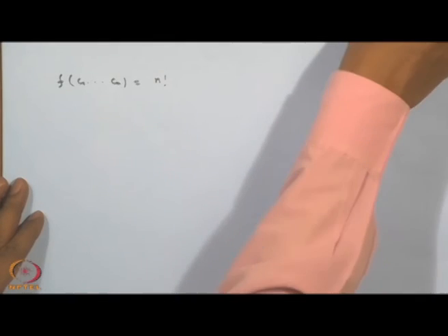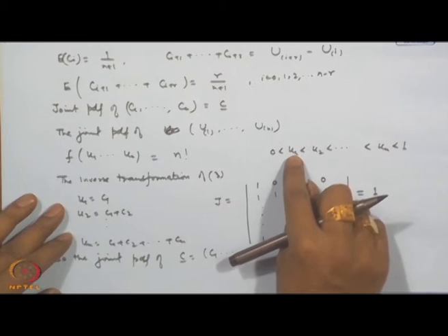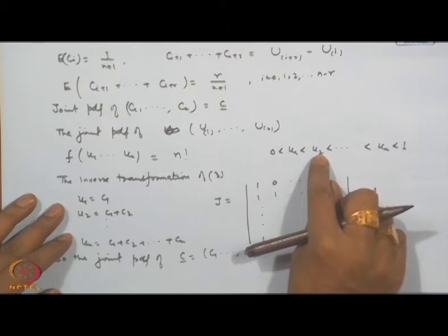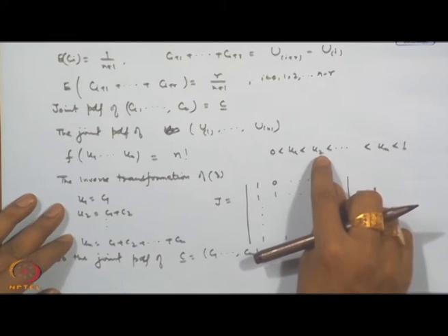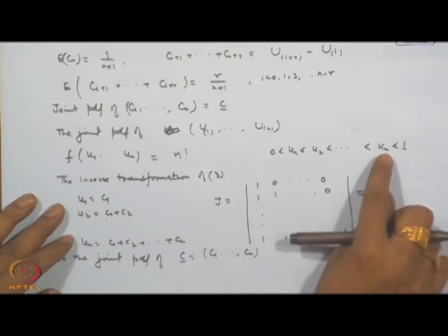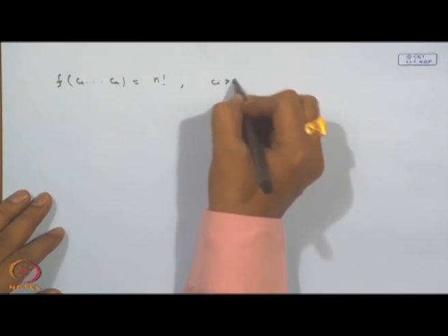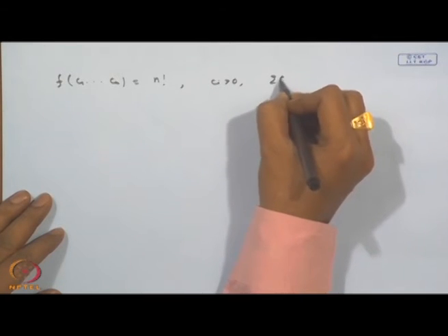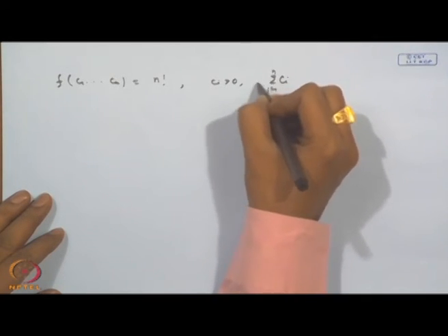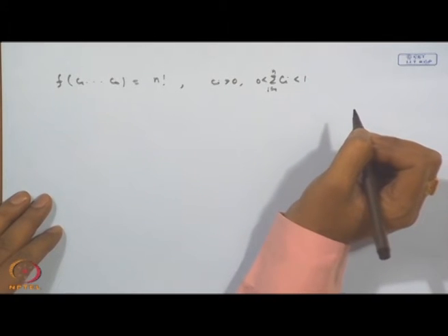However, the range is now different. In the case of the U_i's, this is becoming C_1, this is becoming C_1 plus C_2. So, basically what we are saying is that C_2 is greater than 0, C_1 is greater than 0, and so basically all the C_i's will be greater than 0. At the same time, the summation of the C_i's will be between 0 and 1.